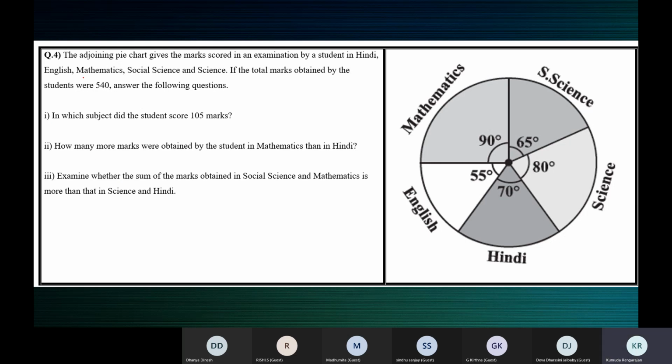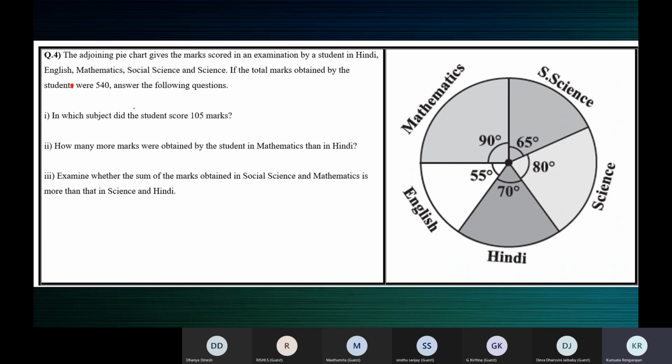It's student, children, by mistake. It's not students. It's about one student. So the marks scored by one student in the various subjects, out of how much we don't know, but if the total marks obtained by the student were 540, the student has got 540 in total. It is not like an exam for 100 marks.